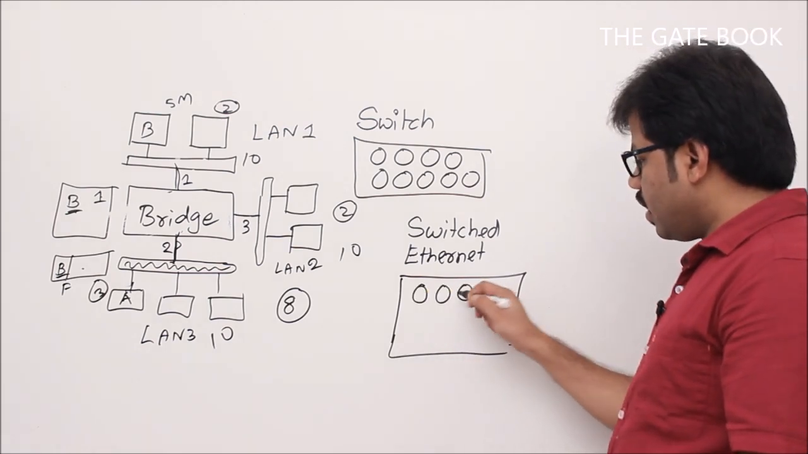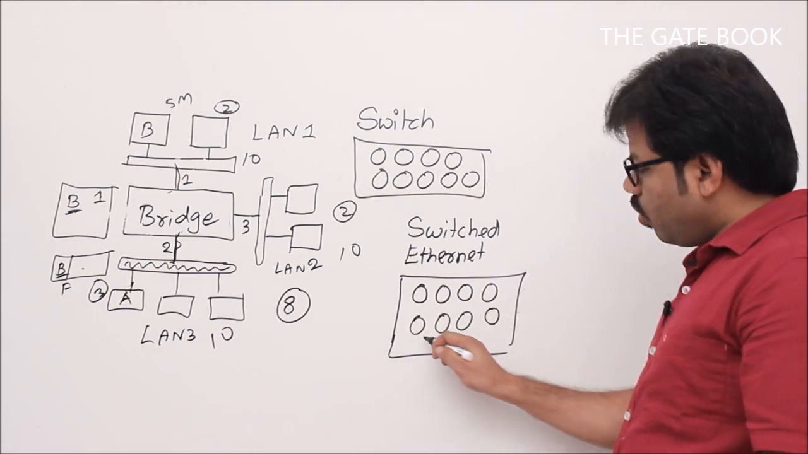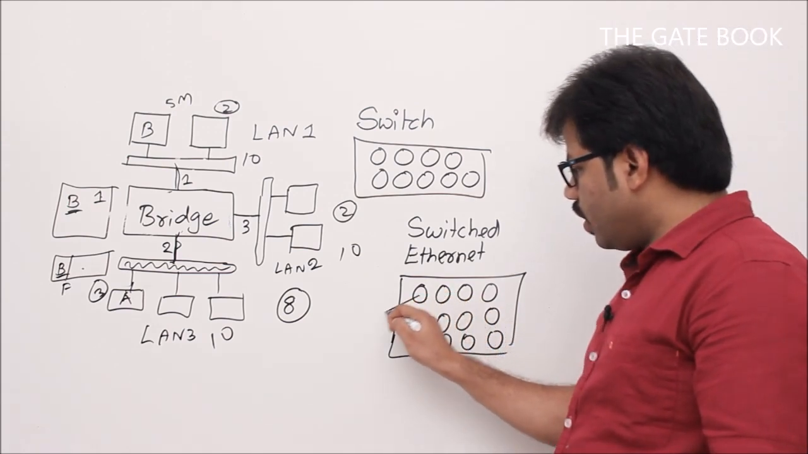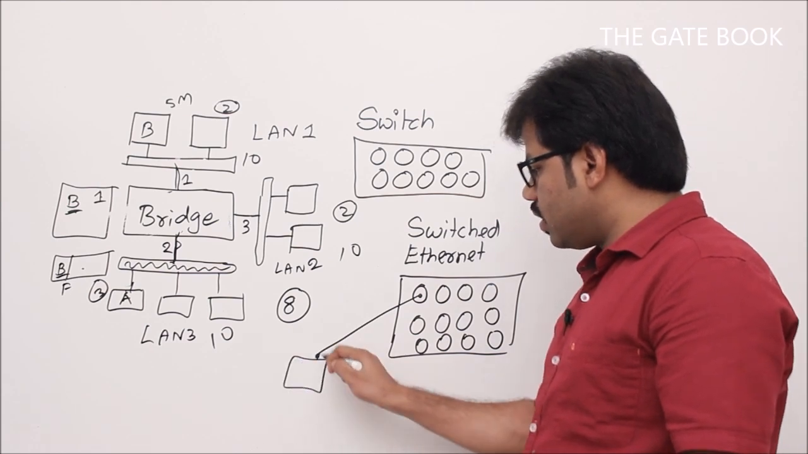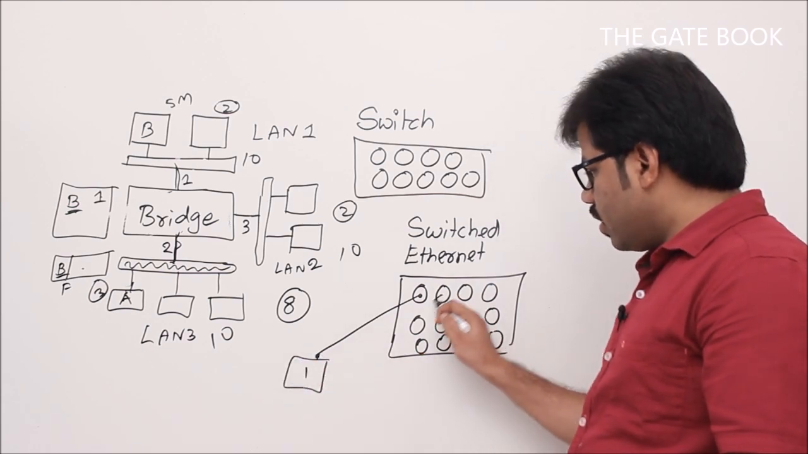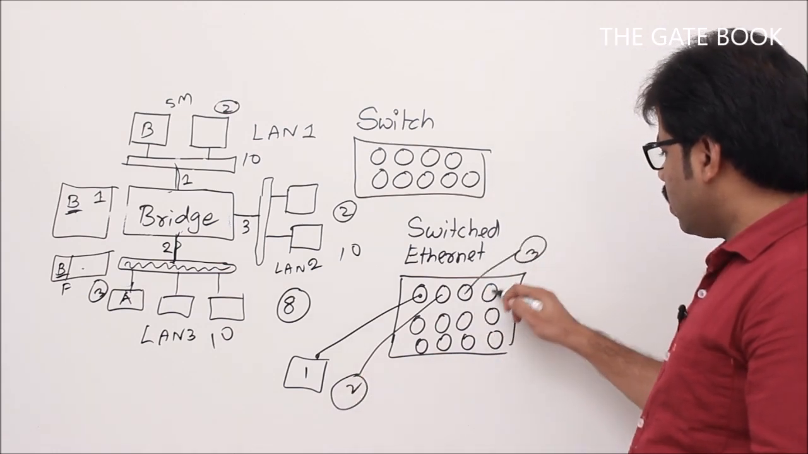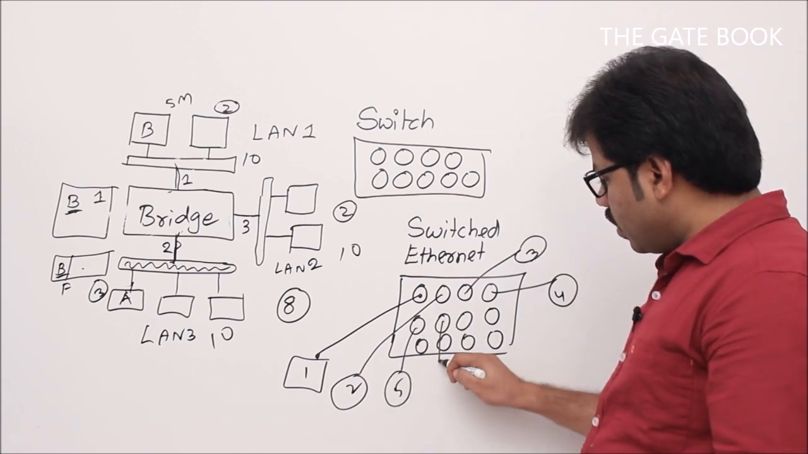Let's assume it has many ports, 1, 2, 3, 4, 5, 6, 7, 8 and more also. So what we are going to do is, let's say this is a cable. Through cable we connect it to system number 1. Now here system number 2, in that way, system number 3, system number 4, system number 5, system number 6.